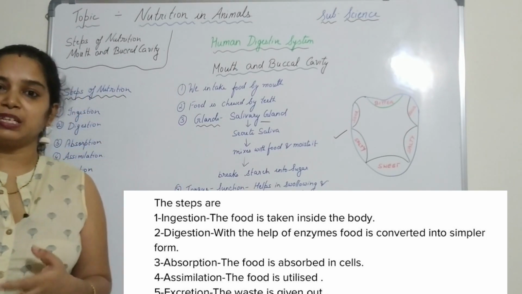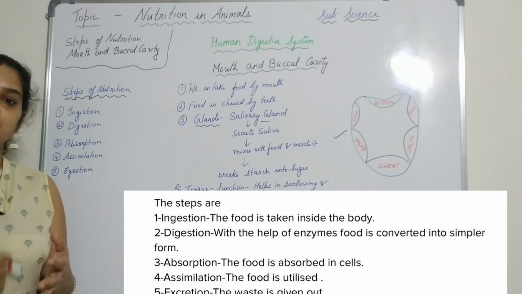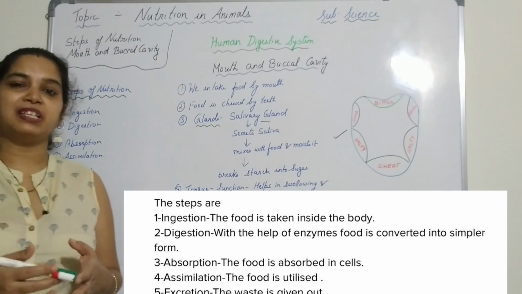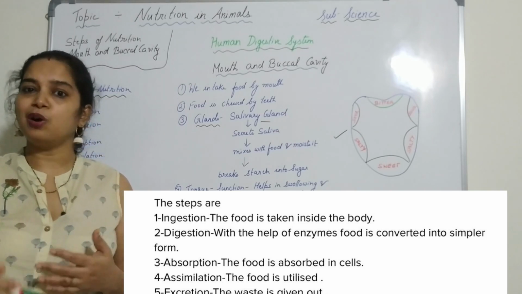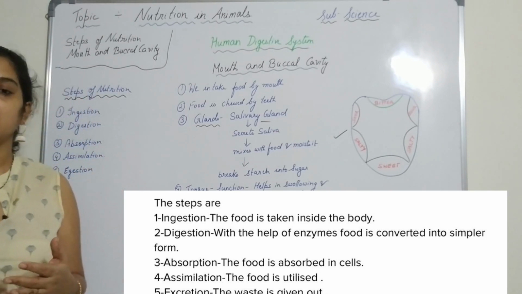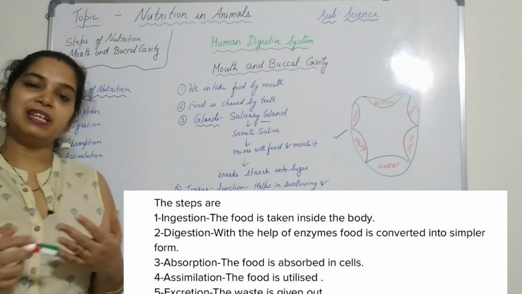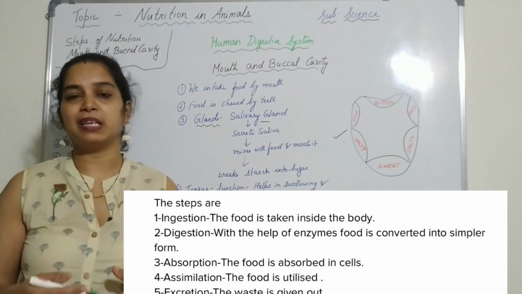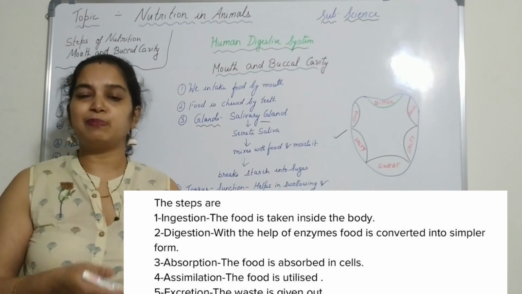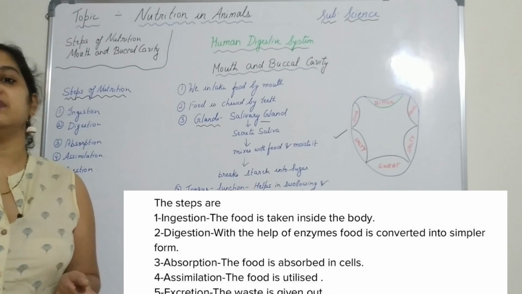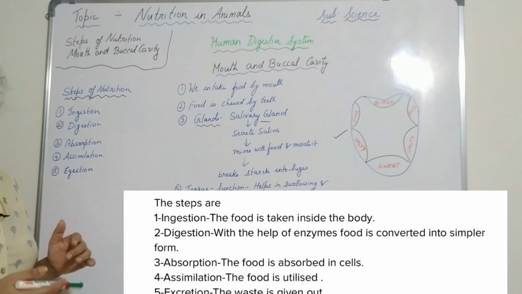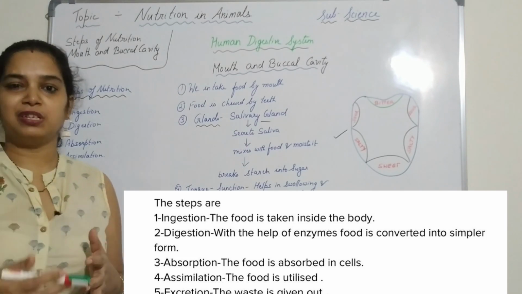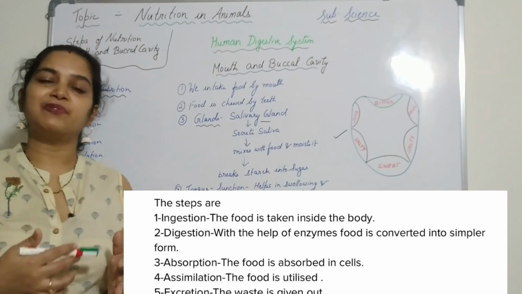It is utilized by our body to repair any damaged part, for growth, and to provide energy for work and play. So assimilation is the utilization of the food for different functions.